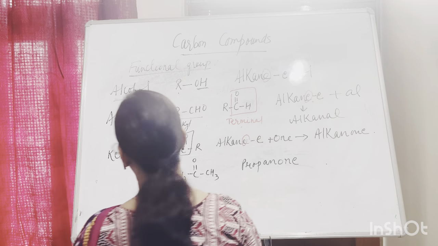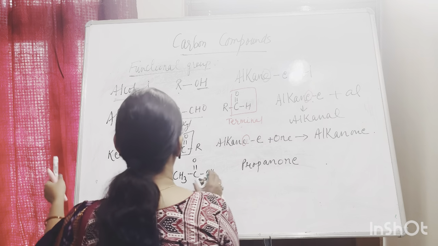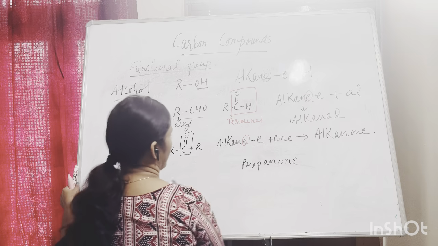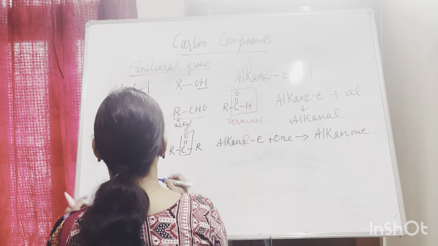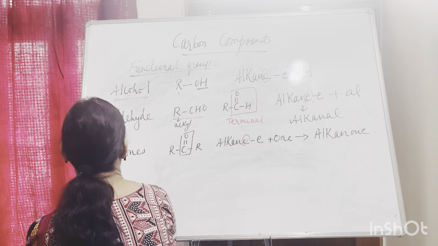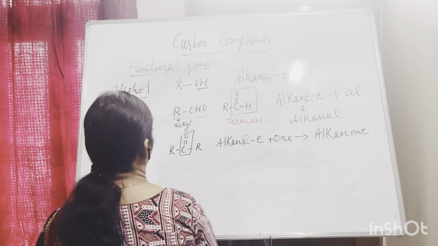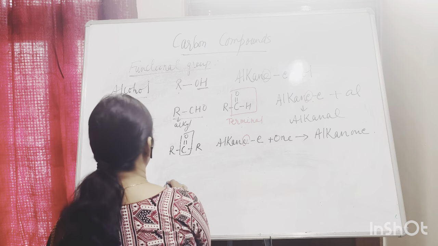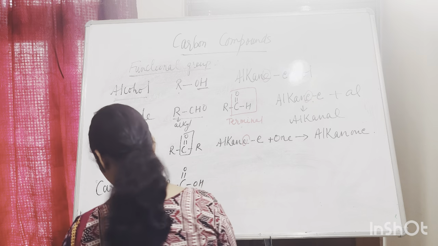Okay. And the last one we have to study is carboxylic acid. These are the 4 main which you have to study in class 10. There are many more which you will be doing in higher class. So next is carboxylic acid. The only one acid that you have to study in class 10. Carboxylic acid. General formula RCOOH.